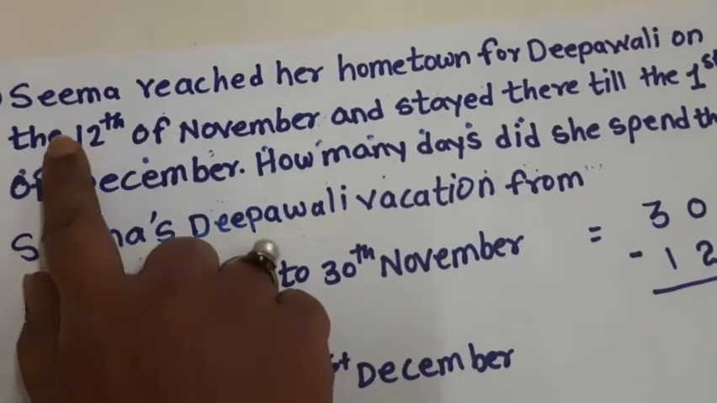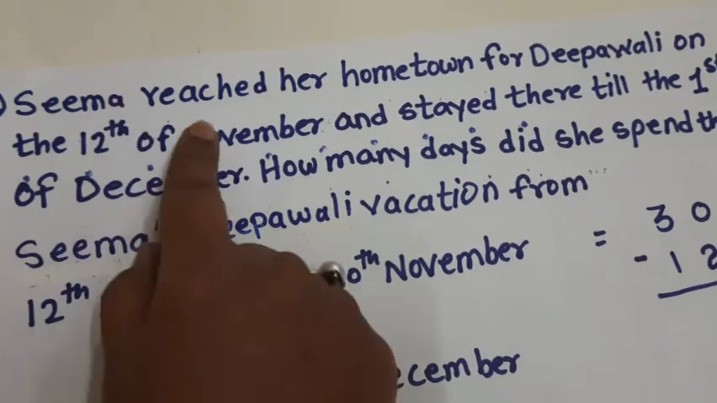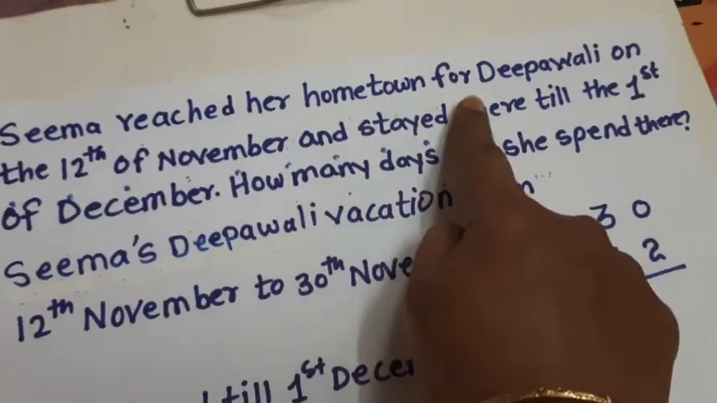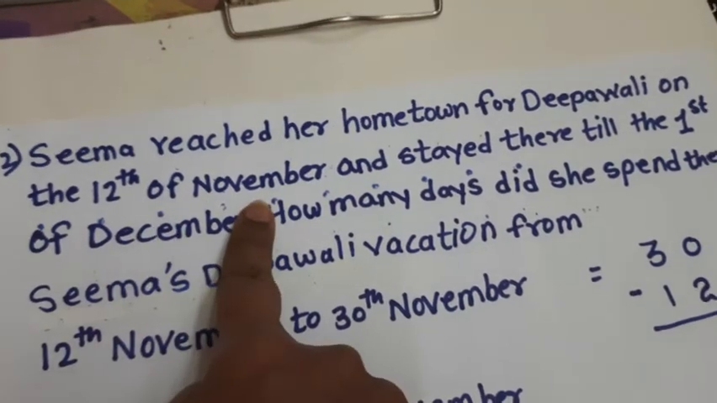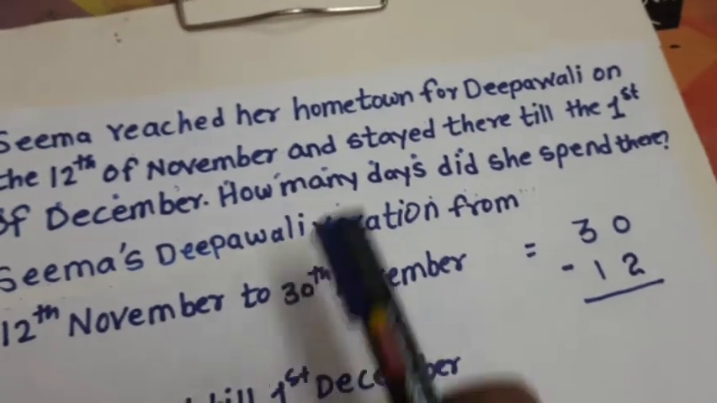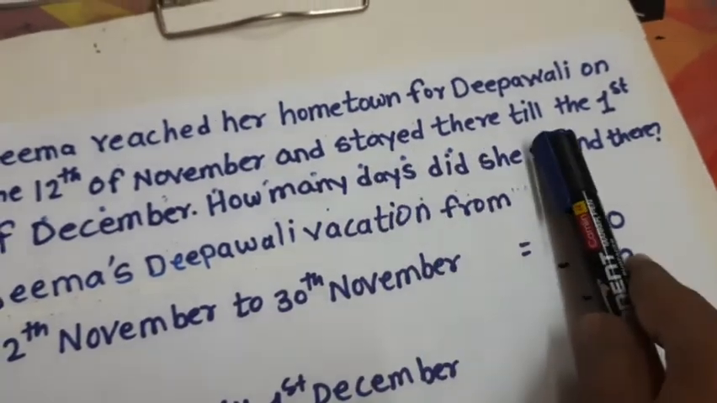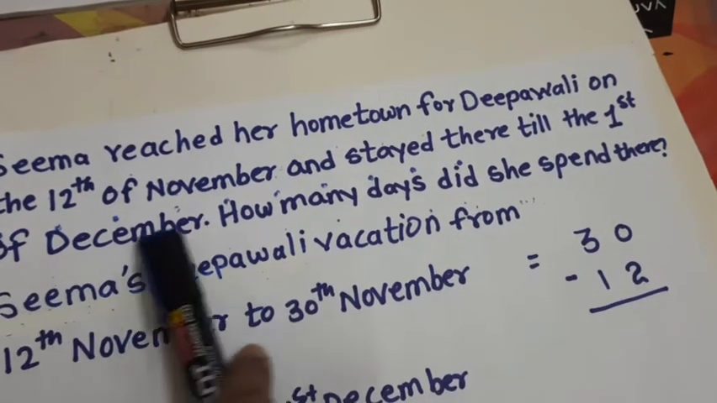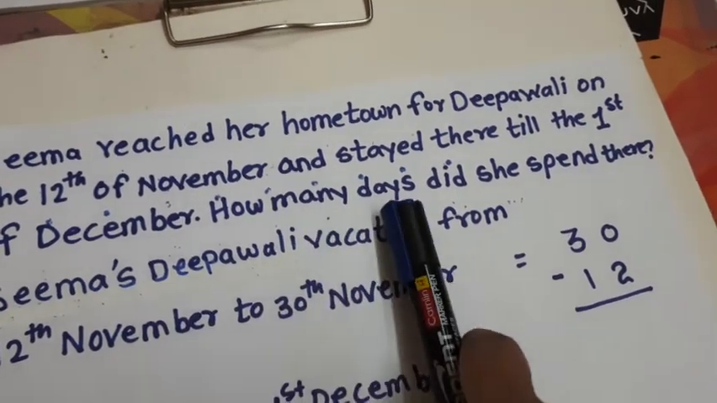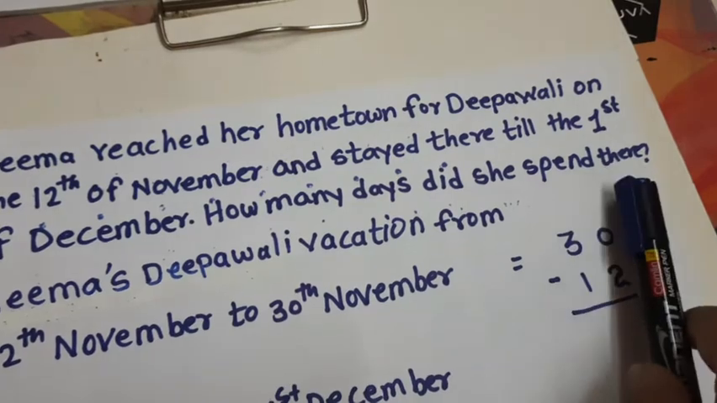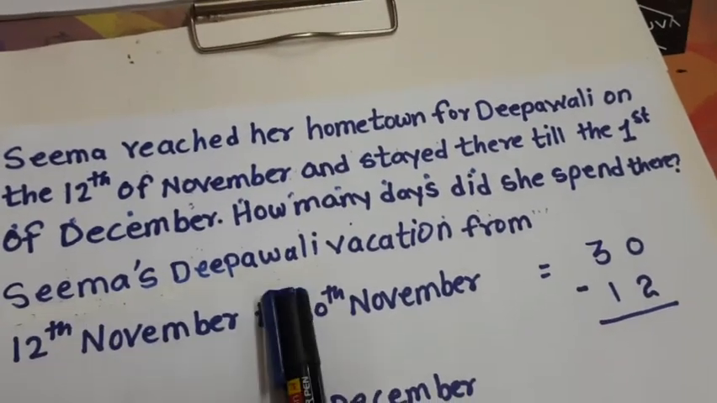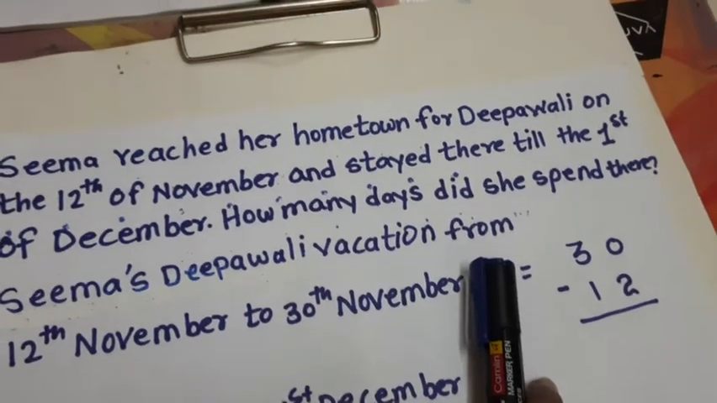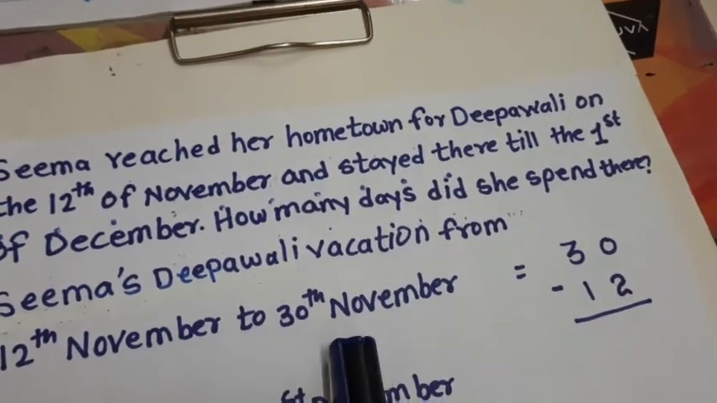Now let us check the next sum. Seema reached her hometown for Deepavali on the 12th of November and stayed there till the 1st of December. How many days did she spend there? So the statement comes this way. Seema's Deepavali vacation from 12th November to 30th November.